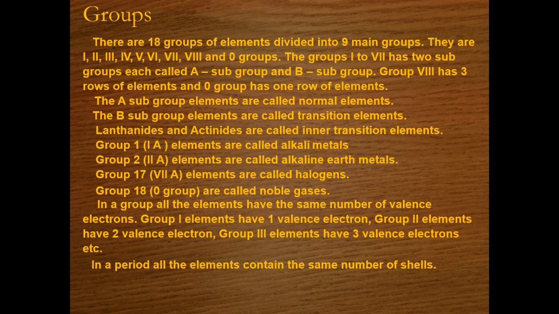Okay. Now when we talk about some important things, the alkali metals are the most reactive metals, that is group 1 are the most reactive metals that occur, and they vigorously react with water to produce hydrogen and an alkali solution. Similarly, group 17 are the most reactive non-metals. Remember student, group 1 are the most reactive metals, whereas group 17 are the most reactive non-metals. So these non-metals are usually involved in forming salts when they react with metals.